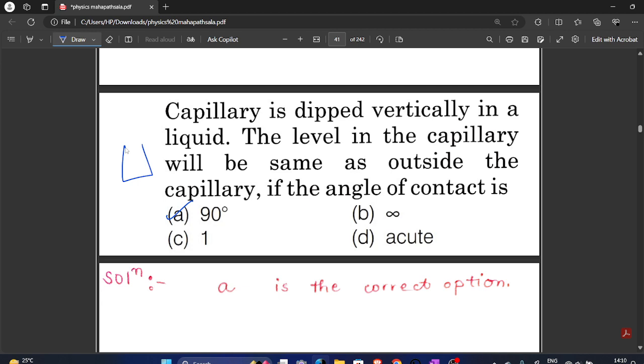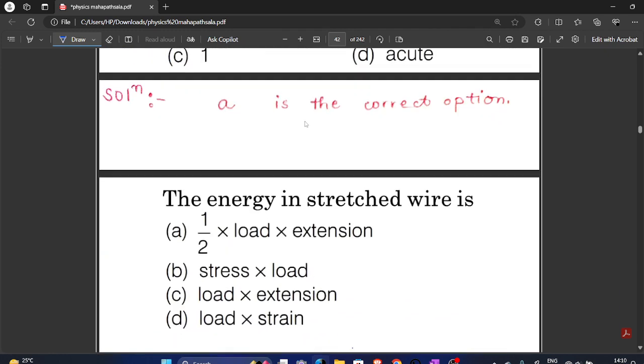So this is our capillary, dipped vertically in a liquid. The level in the capillary will be the same if the angle is 90-degree. Our next question: the energy in a stretched wire is. The options are half load into extension, stress into load, load into extension, load into strain. Our answer will be half load into extension.